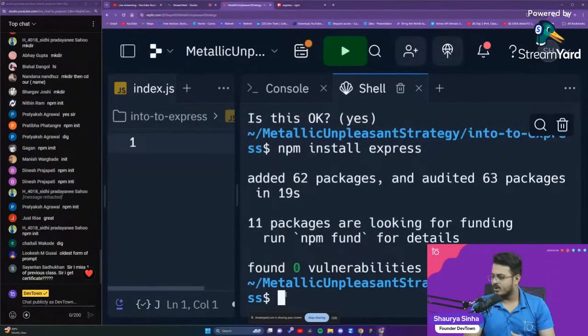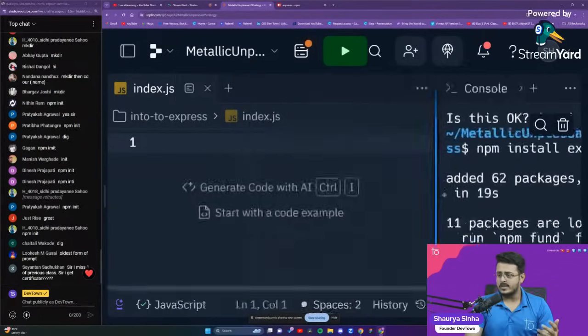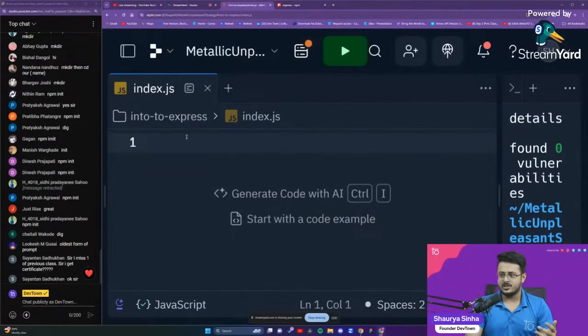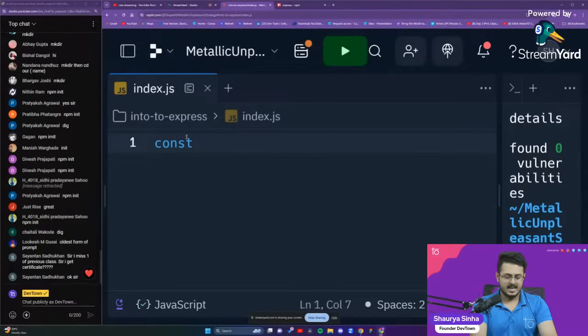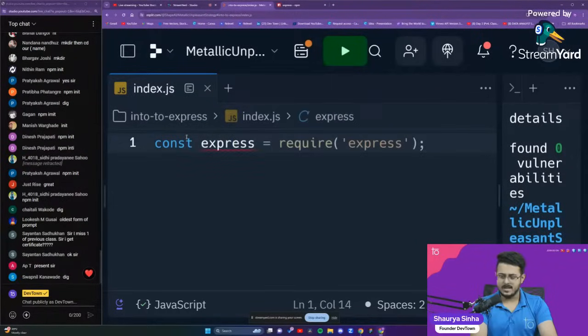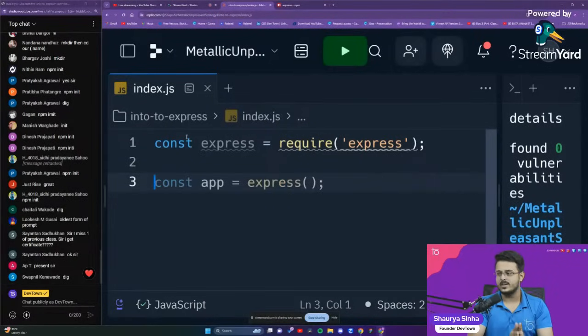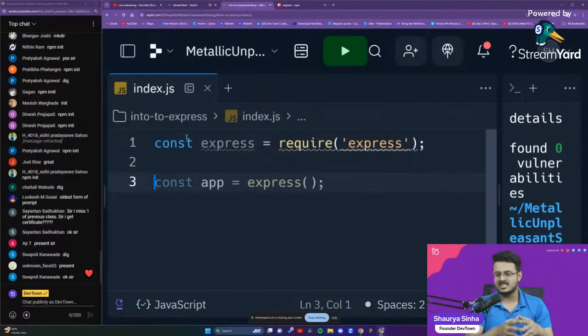Okay, so we have installed Express successfully. To use any package that we have installed, what is the command that we need to use? We need to first require that particular package itself, right? So we'll create a const express equals require express. The first thing that we're going to do is require the express package.